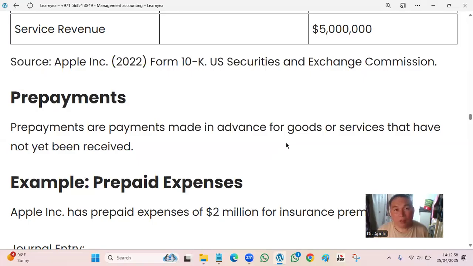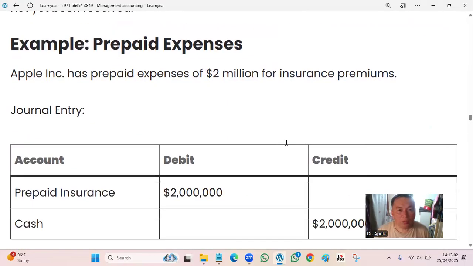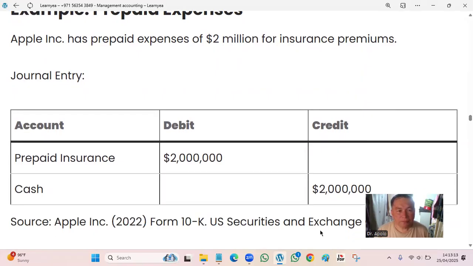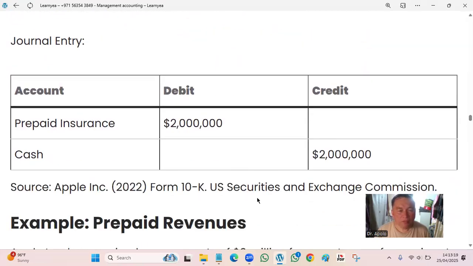Or some are partial. So prepaid expenses, for example, Apple has prepaid 2 million for insurance premium. So again, he paid 2 million. Then for the cash, it is credit, because it's equal to payment. The prepaid expense is debit.